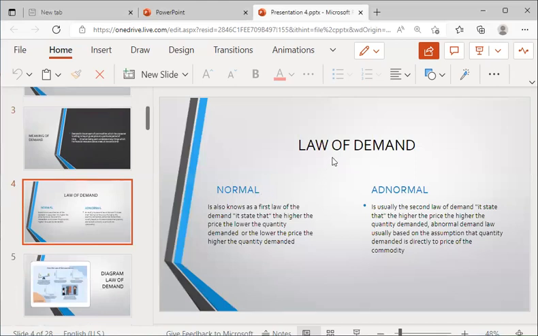We have two types of law of demand: normal demand and abnormal demand. Normal demand is also known as the first law of demand. It states that the higher the price, the lower the quantity demanded, or the lower the price, the higher the quantity demanded. Abnormal demand is usually the second law of demand. It states that the higher the price, the higher the quantity demanded. The abnormal demand law is usually based on the assumption that quantity demanded is directly related to the price of the commodity.